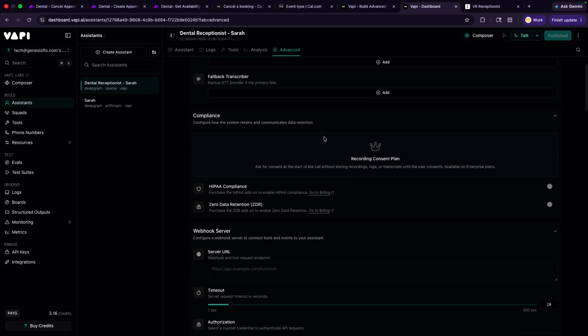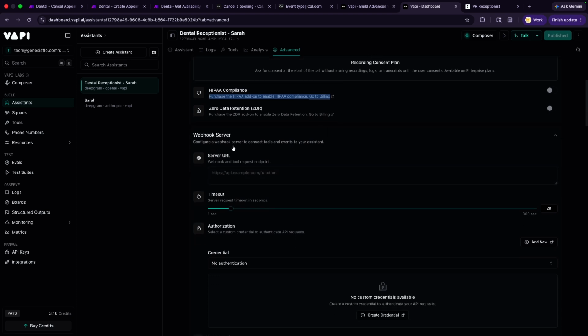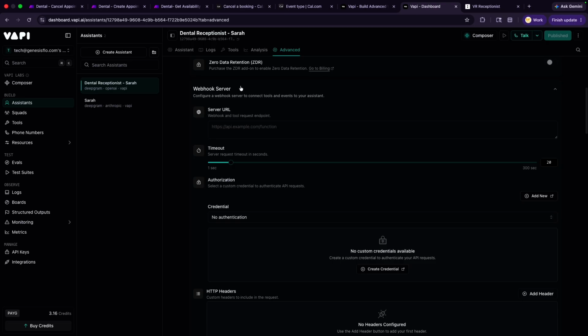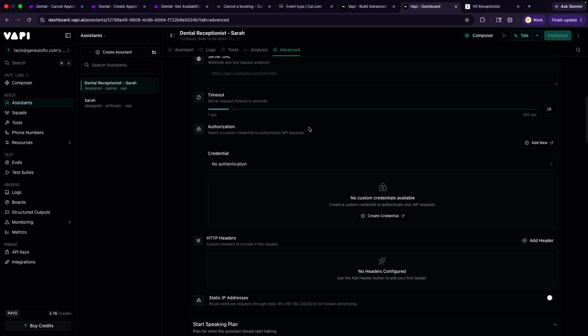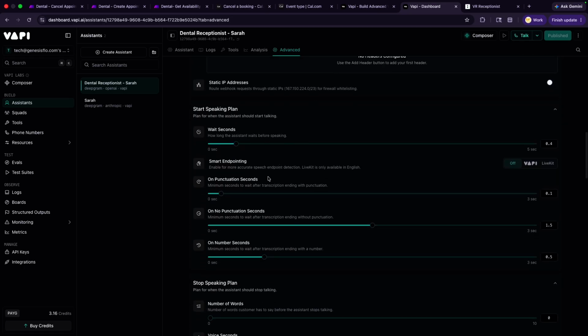If you are a company that functions under HIPAA compliance, you can activate that. Zero data retention, you can activate that. And then you have your webhook server link. We're not using this right now because we're not sending any information directly from the assistant. Everything is going to be coming from the tools. Our timeout, authorizations, all of these things, waiting seconds, you can customize based on whatever you need.